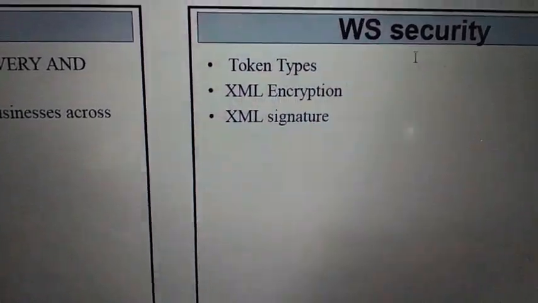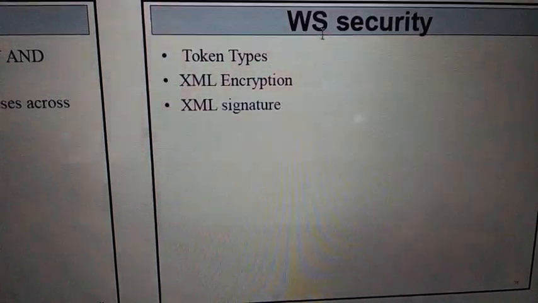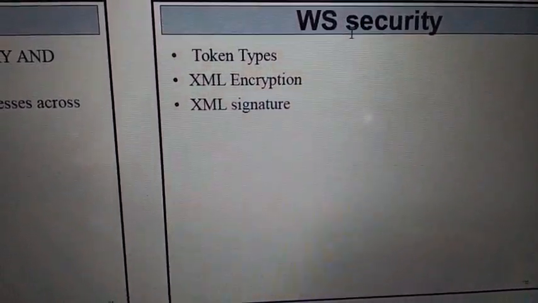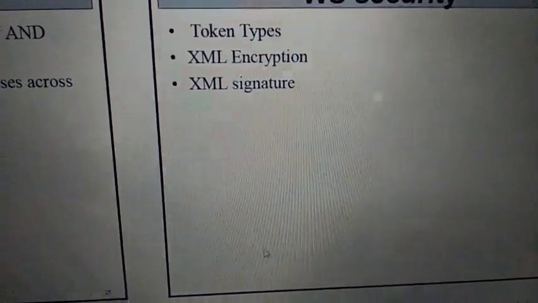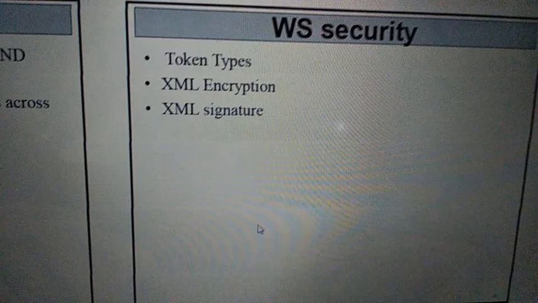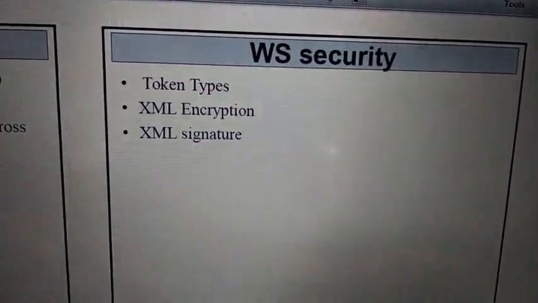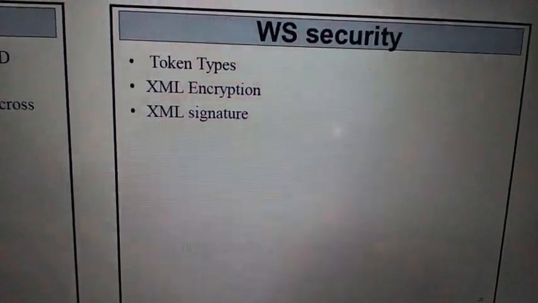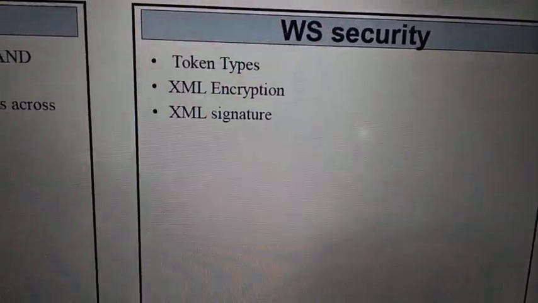One more important protocol is called WS security, that is web service security, which is similar to IPsec at the network layer and SSL at the transport layer. So why can't we use SSL here, right? That is only a transport layer protocol that cannot be used as a web application layer protocol for security.